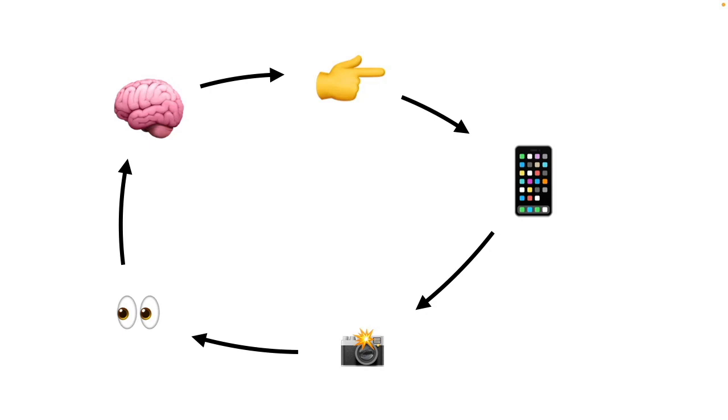So when we talk about performance, we're really talking about this loop where I did something, oh, something happened. Luckily for us, our brains are pretty fast. Light travels pretty fast. Even our muscles are somewhat fast, usually. So the thing that's slow here is what happens inside the phone. And that's where performance matters, right?